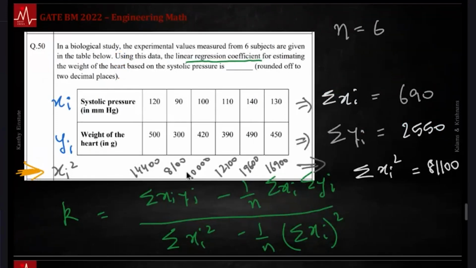Can you find out how much this is? You actually still need to do xi yi. Okay, fine. You need two columns here. Still, two new columns instead of three columns. xi yi: 20 into 500 gives 60,000. 90 into 300. 20 into 300 is 7,000. 100 into 420, 4200, 42,000.